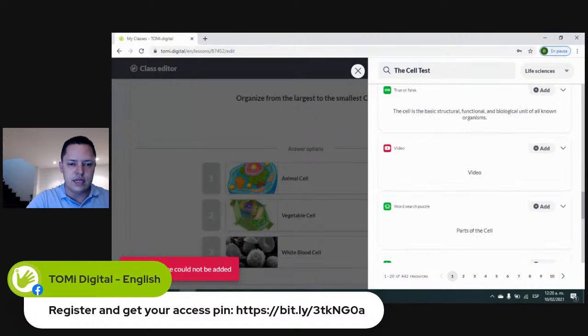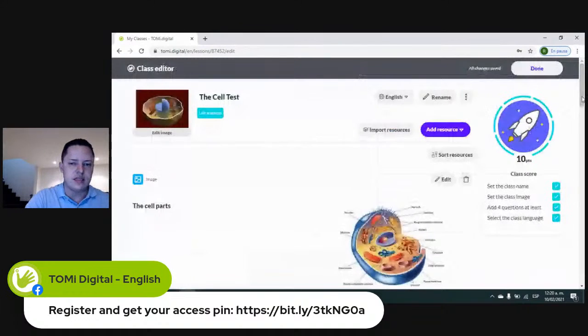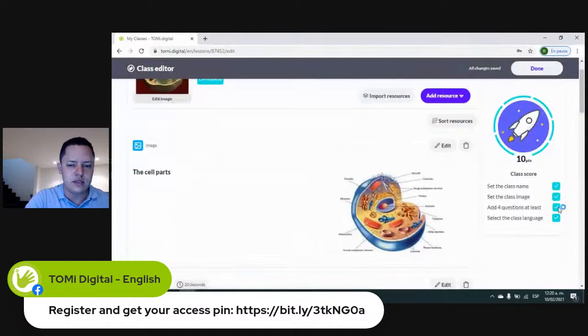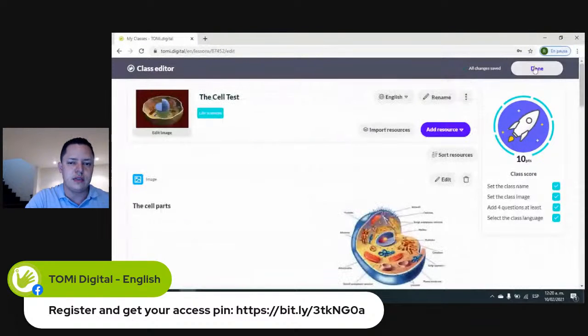I can add it, but I can add this one. Perfect. So right here, we already have the 4 questions that are required as minimum. And we can have the progress bar at the 10 points, which is the total amount needed. And we create our class here in done.